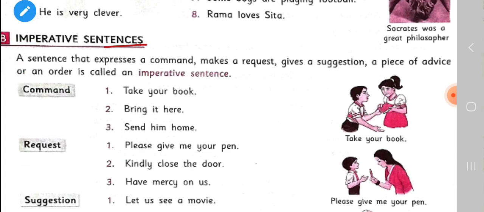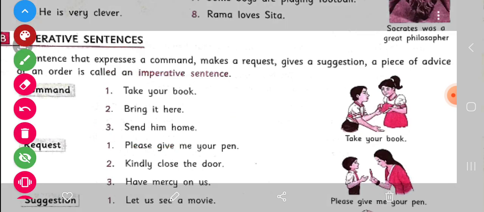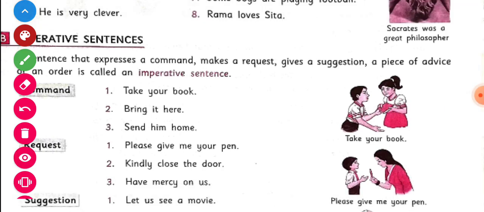What? The sentence that you are using to say these things is a kind of imperative.